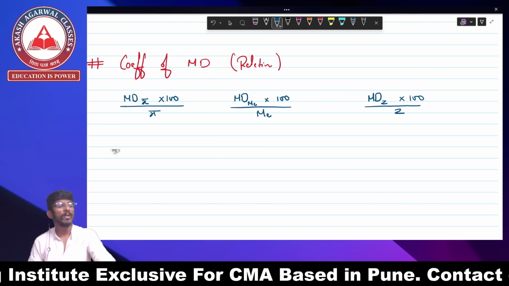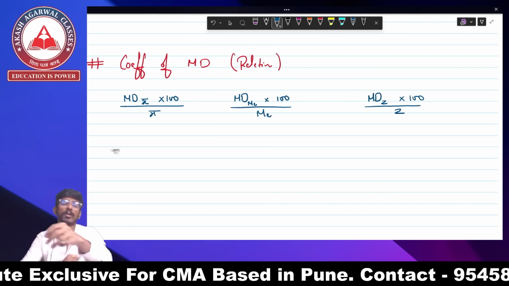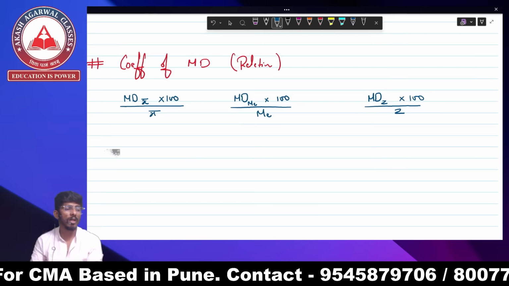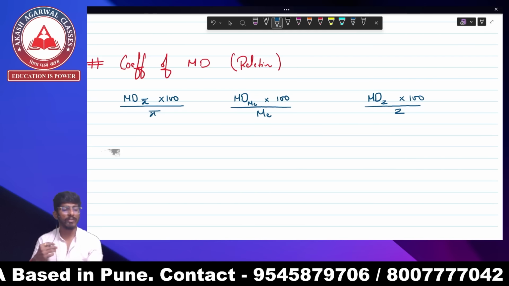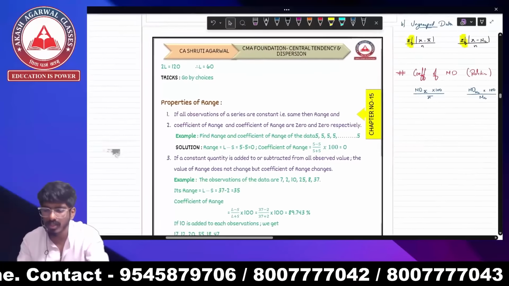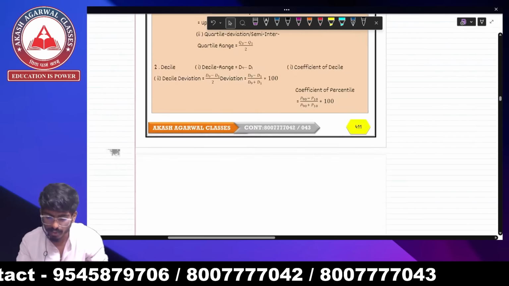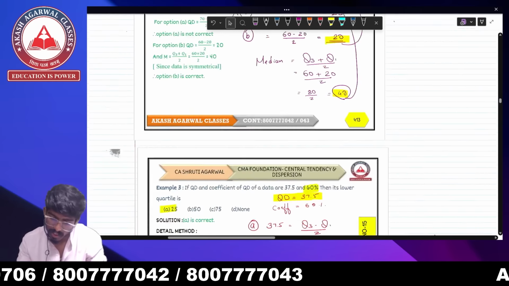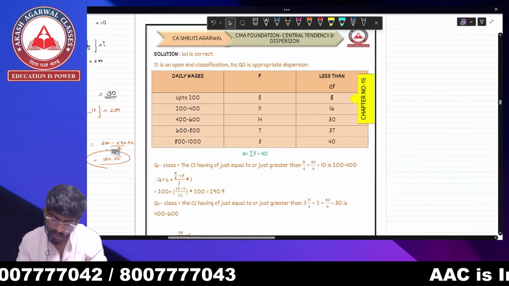Now don't worry, as I said, we are going to solve many questions. We are going to solve examples for all the mean deviation parts and the coefficient as well. So don't worry about that. Hopefully the concept that I have explained here is clear to you all. Now let's go to the mean deviation.